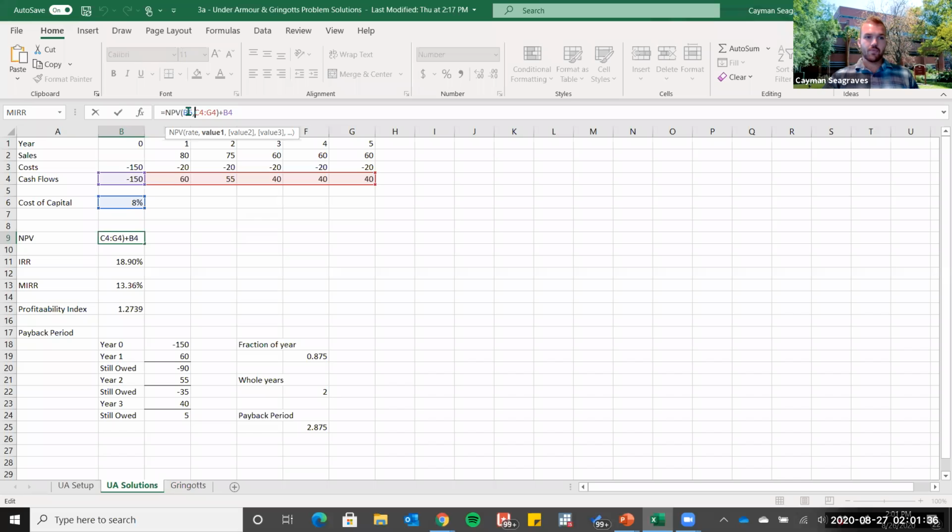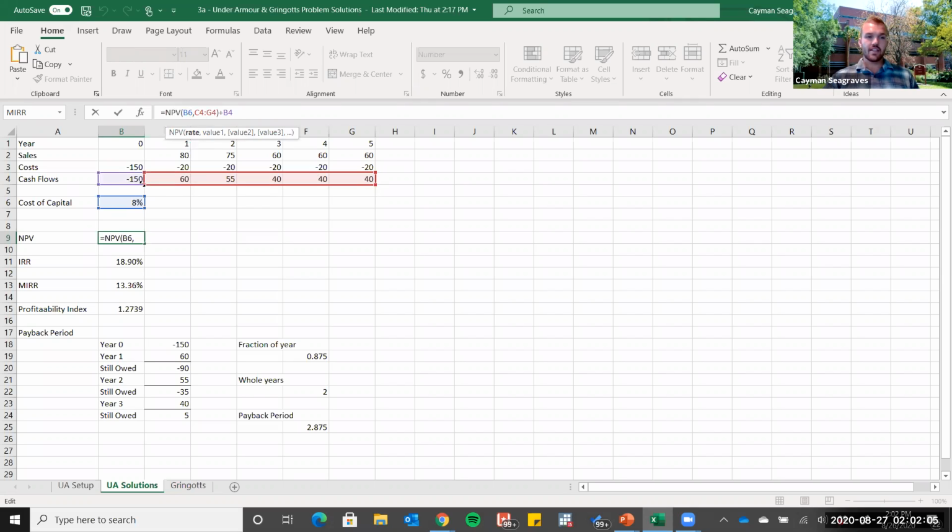We will first use the net present value function, and the first value you put in is rate. Remember, if you can't remember what to put in, if you click inside the net present value function or start typing equals NPV, you'll get this bar right here that tells you what to input. First, you put in your rate, which is your cost of capital. Next, you drag across and put in your values, or your cash flows.